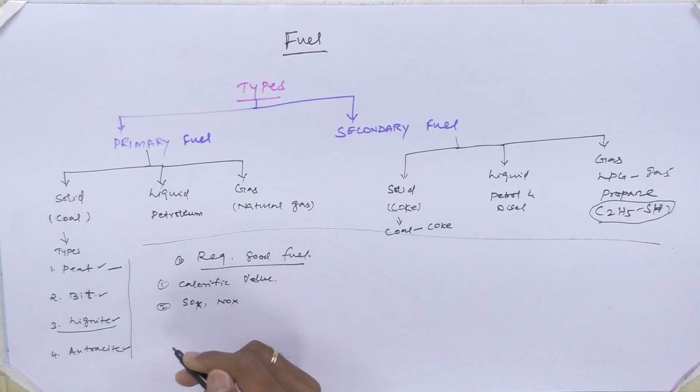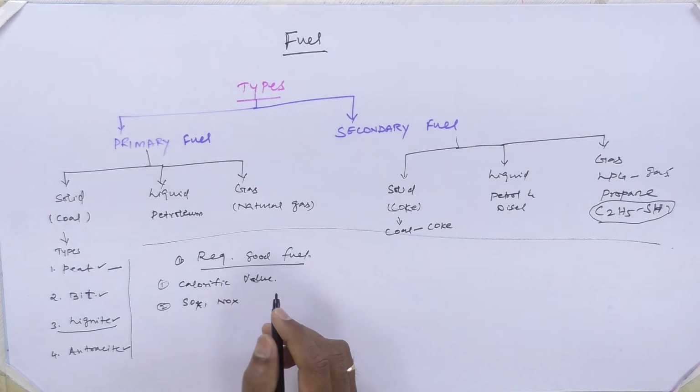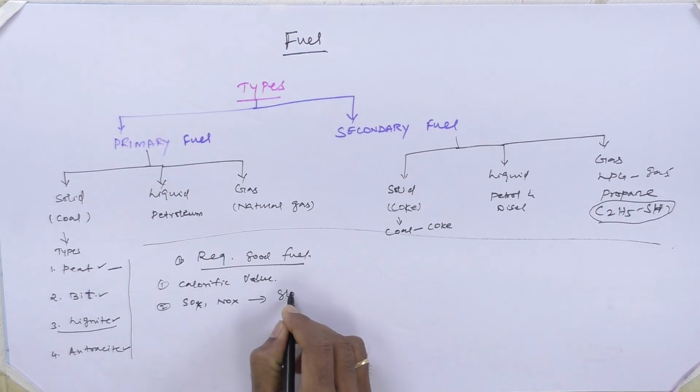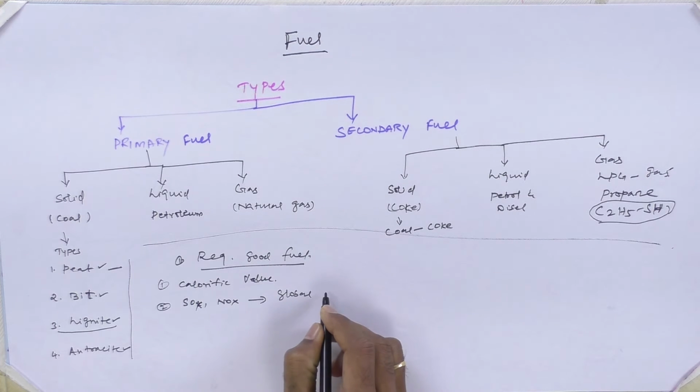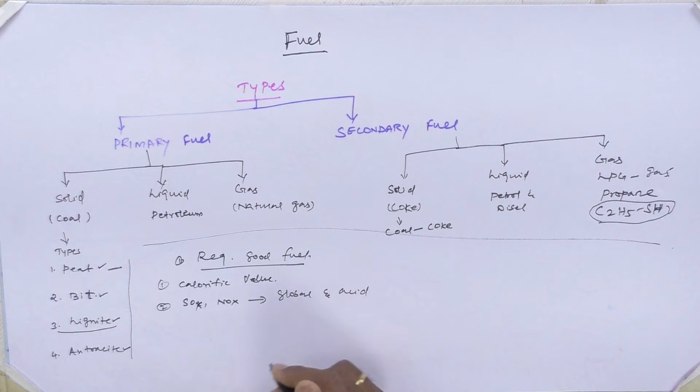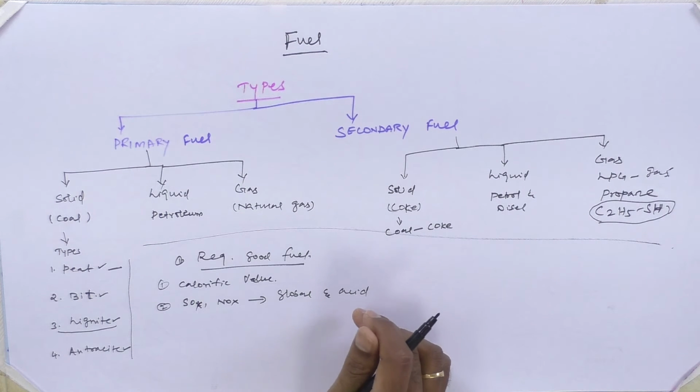If fuel emits such toxic gas in the atmosphere, it leads to another important phenomenon, the climate change factor, like global warming and the acid rain process. Because when you emit much of such toxic gas in the atmosphere, it contributes to global warming, as well as leading to the formation of acid rain.